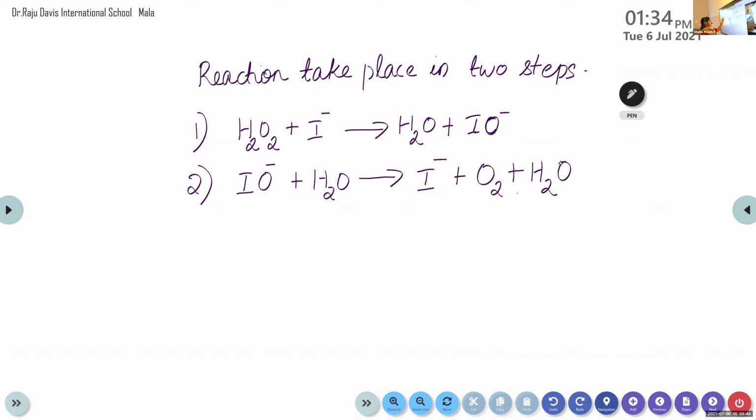In the first step, hydrogen peroxide reacts with iodide to form H2O and IO minus ion. And in the second step, it's again H2O2. H2O2 reacts with this IO minus ion to form I minus, O2 plus H2O. So here there are 2 steps in this single reaction, and we have learned that the rate determining step is the slowest step. Rate determining step.